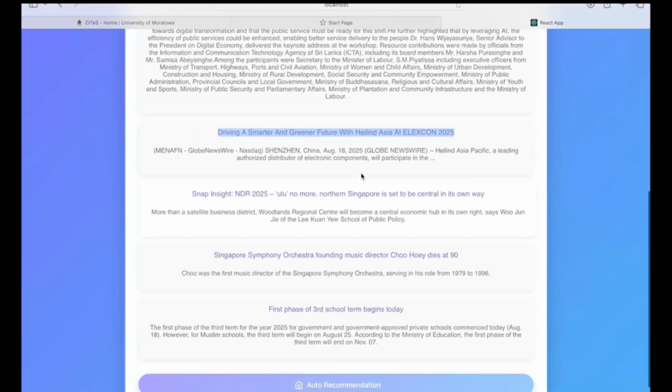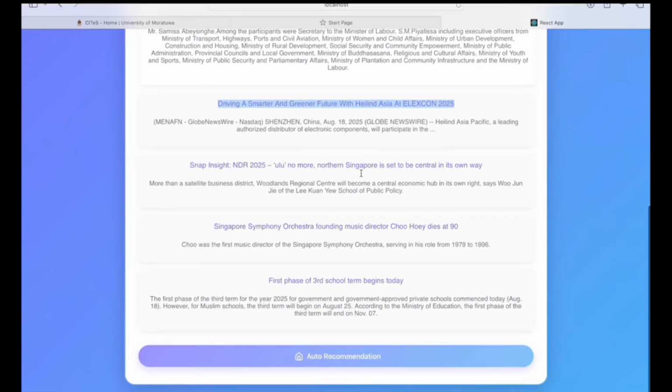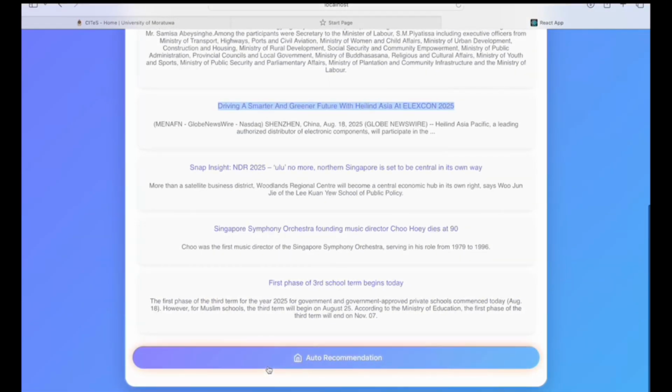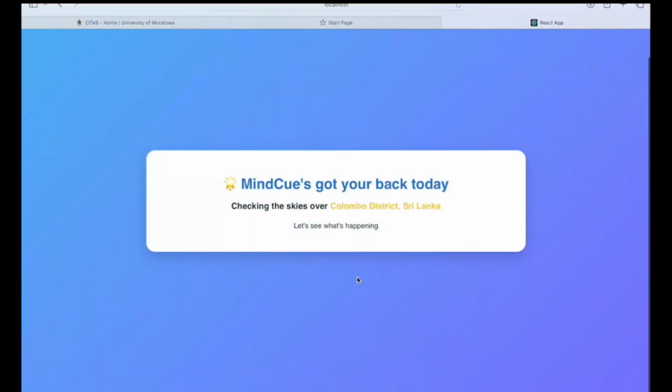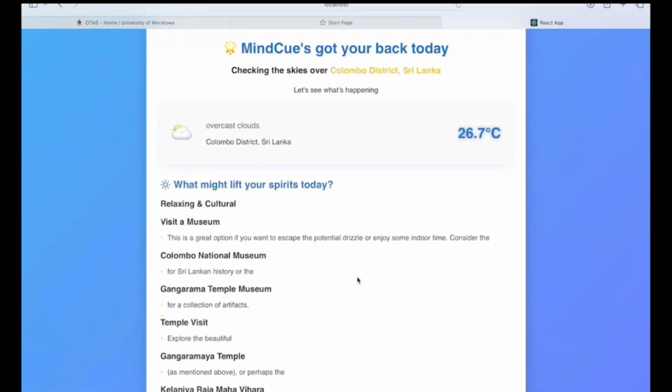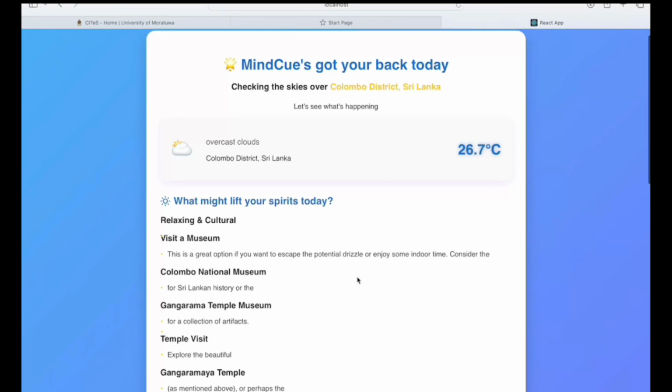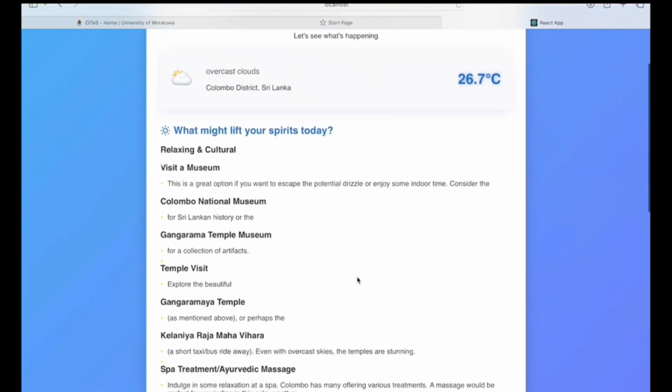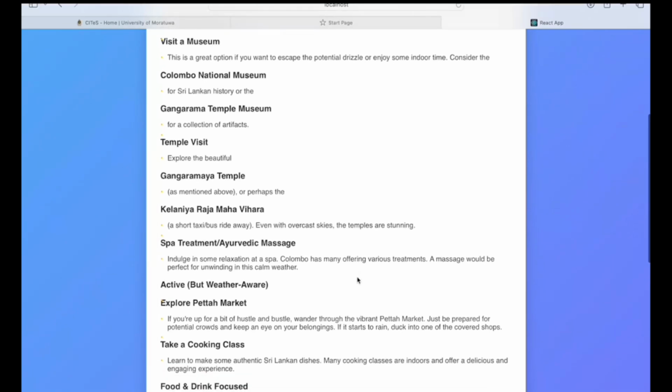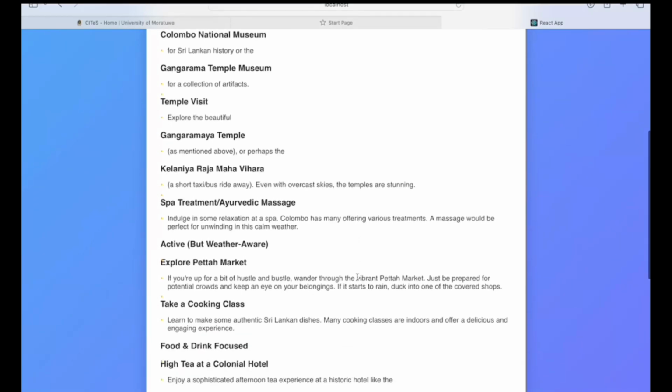Moving back to our Mindcue page, there is a button to get your recommendations. The best part, clicking on the button, the engine will be prompted to generate your own custom recommendations. In the recommendation page we can see the specialized, timely, weather and location-appropriate suggestions for you to try out accordingly. It will show you the indoor, outdoor and relaxing activities and will also provide links to some if applicable.